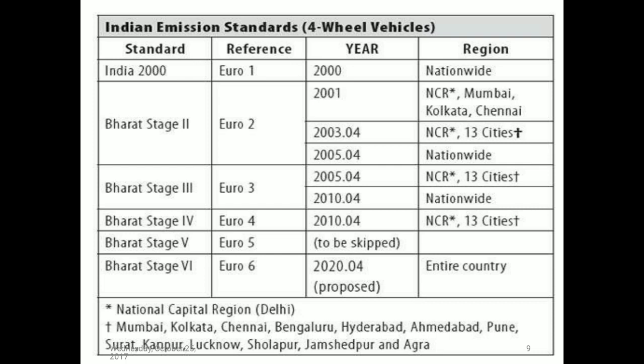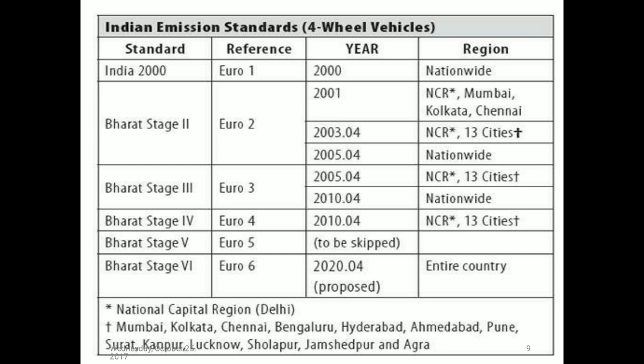Then 2003 to 4, the National Capital Region Delhi and 13 cities, meaning Kolkata, Chennai, Bangalore, Hyderabad, Ahmedabad, Surat, Lucknow, Solapur, Jamshedpur, etc. In 2005, they implemented Bharat Stage 3 nationwide. Again, only in NCR Delhi and 13 cities they implemented Bharat Stage 4.